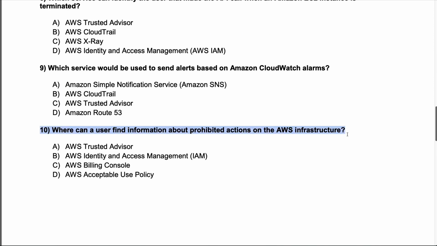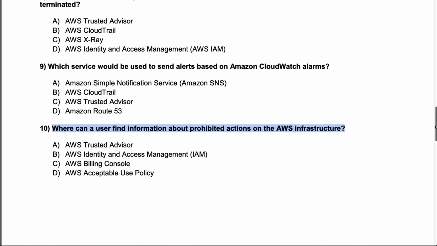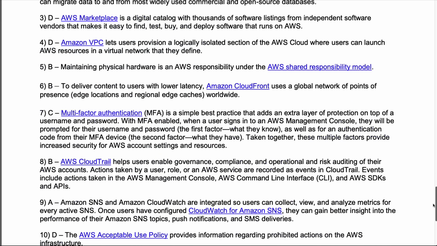Final question here is, where can a user find information about prohibited actions on the AWS infrastructure: AWS Trusted Advisor, AWS Identity, IAM, billing, or acceptable use policy, right? And so this is a really important question to know about so that you don't get removed from AWS. In fact, we've had some very high-profile removals in the last several years from AWS because of potentially one of these answers here. So let's go through and find it out.